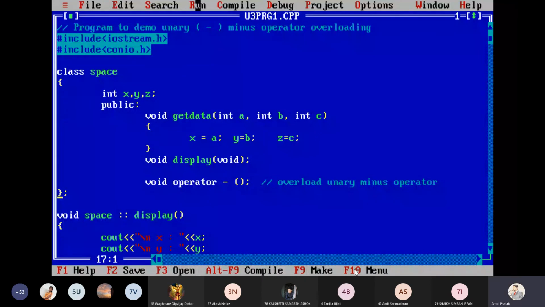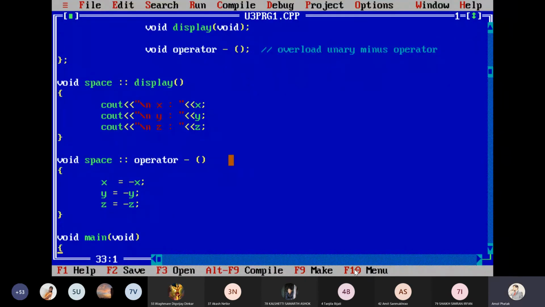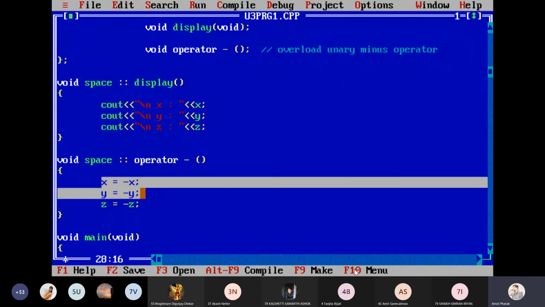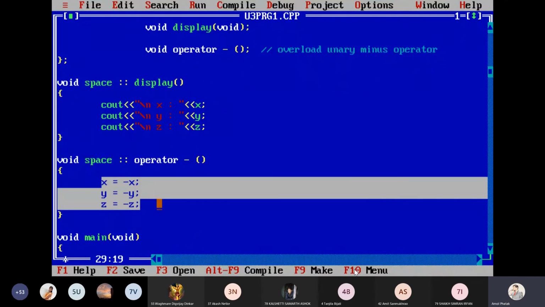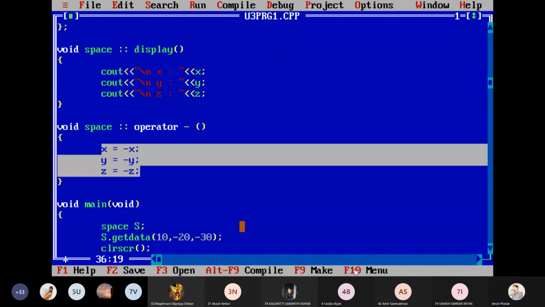This is my display function and this is my operator function definition. I am telling you once again that here, whatever you want to perform, you can write it here. Whenever minus s is written, minus and the name of the object, this function is called, and whatever task you want to perform, you can write it over here. This is your main function.